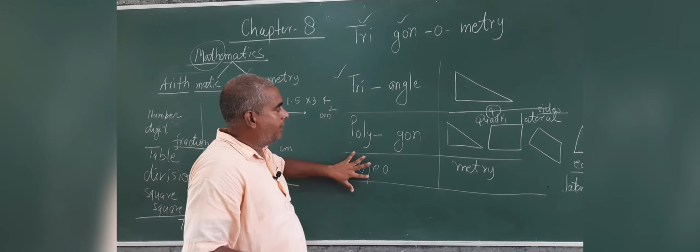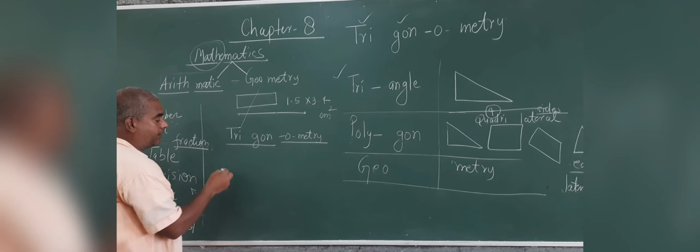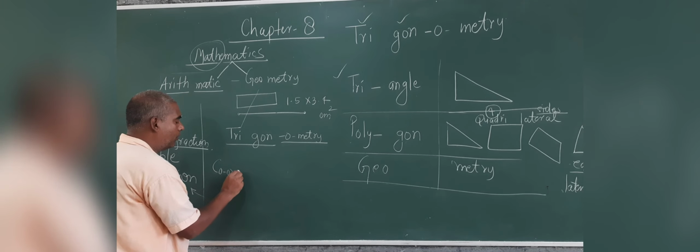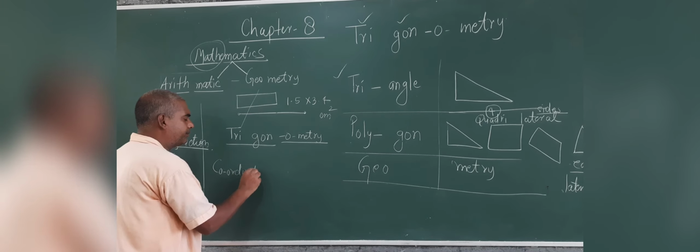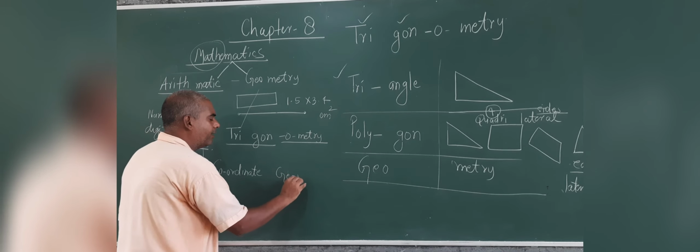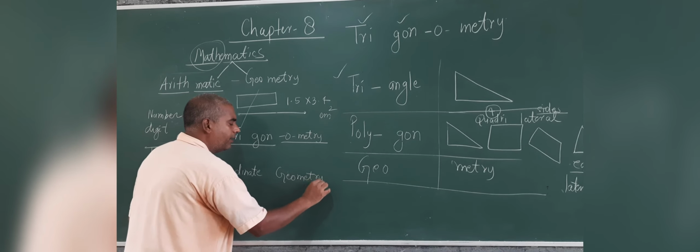One branch is trigonometry. The "o" is only a suffix; trigon means triangle. Trigonometry is a part of geometry. Just like coordinate geometry, which you have read, is also a part of geometry.